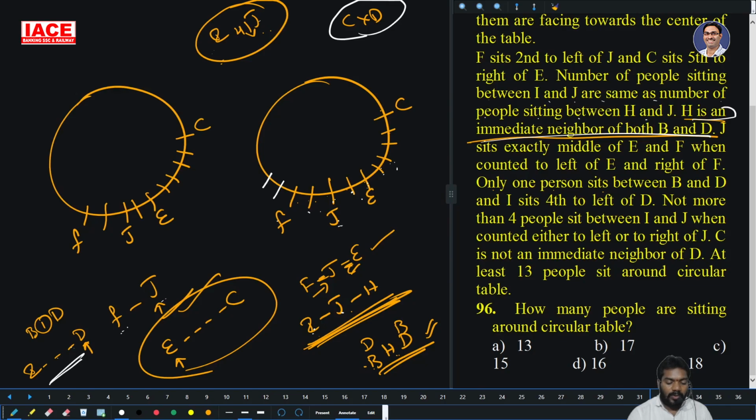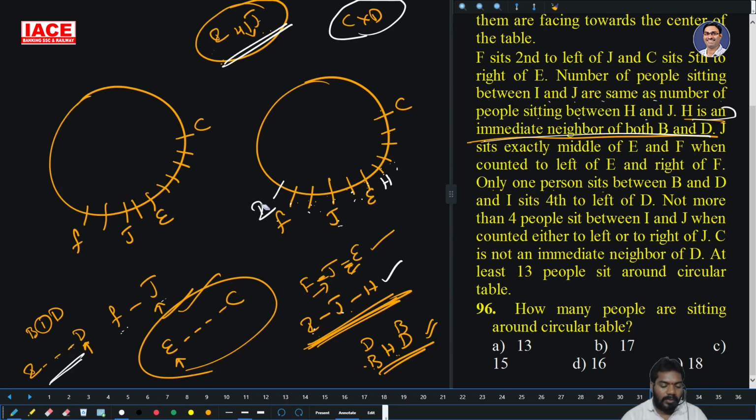Take one more person. I, J, H: I and J fewer than 4 persons, I will take one person only, meaning no person. I and J, how many persons? 2 persons. Then J and H also 2. Then H is an immediate neighbor of both B and D, they are saying.